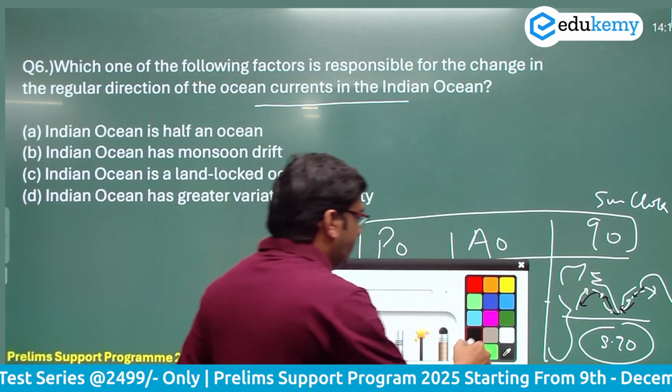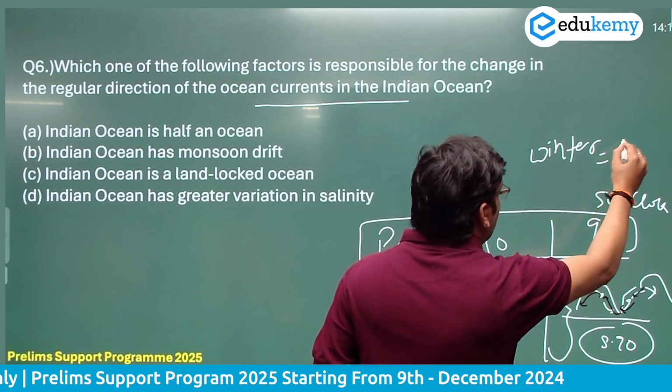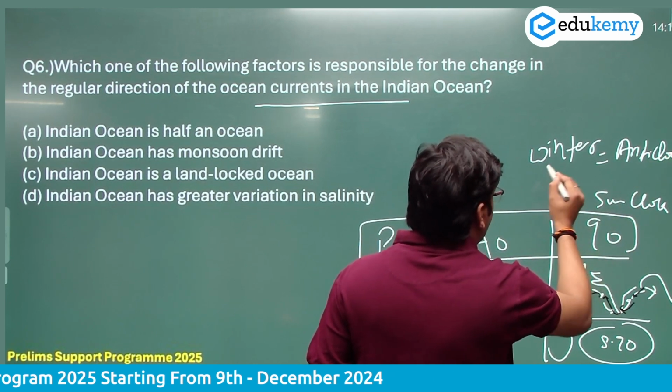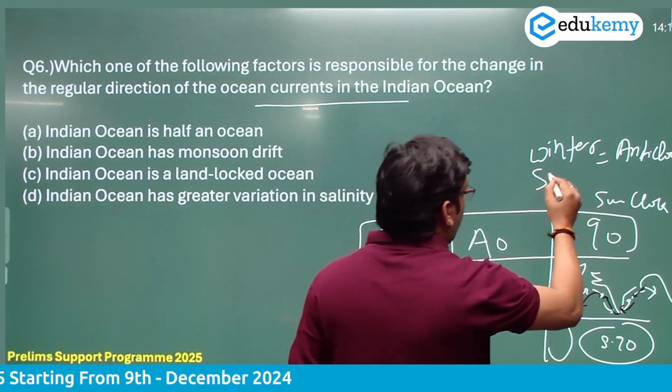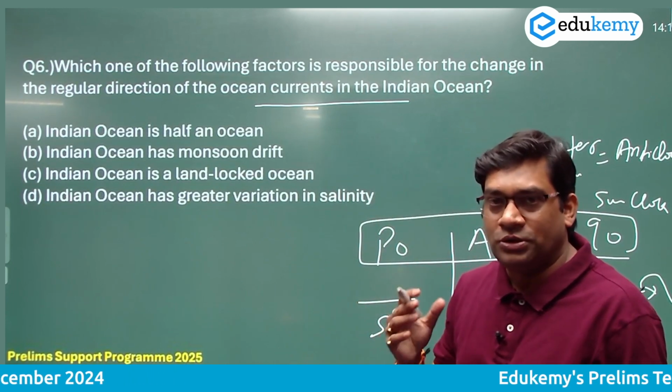So in the winter season, the movement of ocean current is anti-clockwise, and in the summer it is clockwise. So the Indian Ocean current is completely dependent on the monsoon wind.